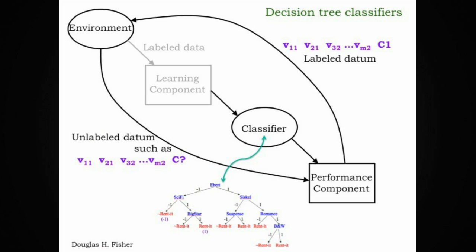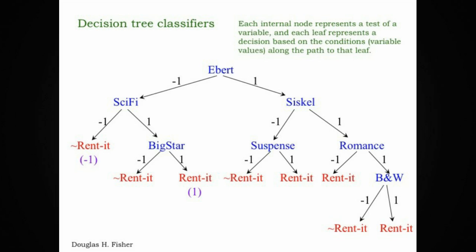The first kind of learning that we're going to talk about is supervised learning of decision trees. Before we talk about the learning process, we're going to talk about what a decision tree actually is and how it's used to label unlabeled data.